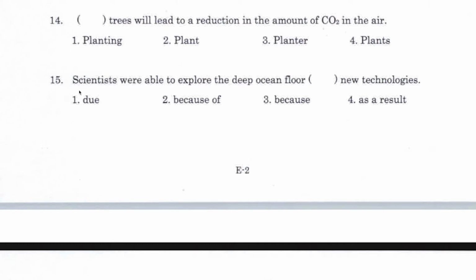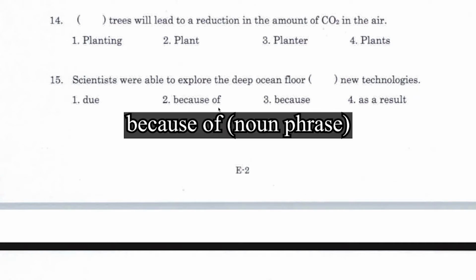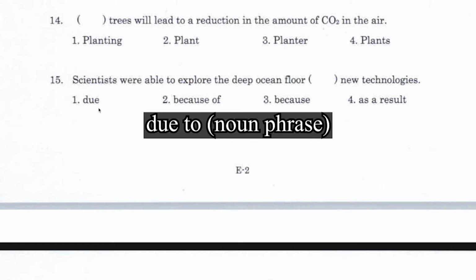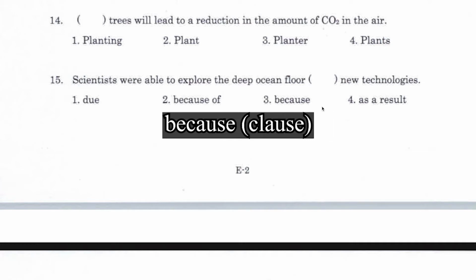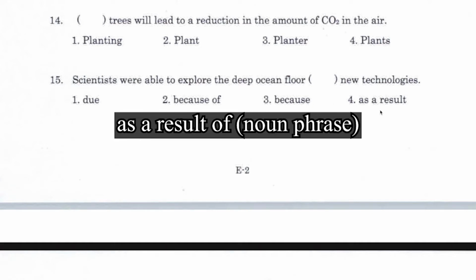Number 15, scientists were able to explore the deep ocean floor because, as a result, new technologies. After the brackets, we have a noun phrase, new technologies, and the only option that can take a noun phrase is because of. Number 1, due has to be followed by the preposition to, as in due to new technologies. And number 3, because, requires a clause. As a result would need the preposition of, as in as a result of new technologies.